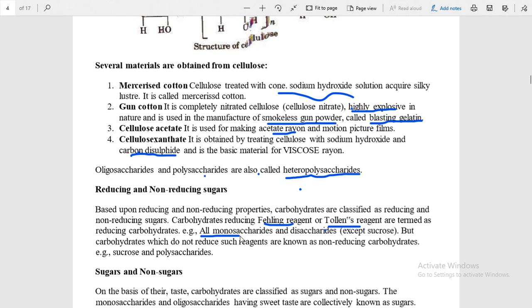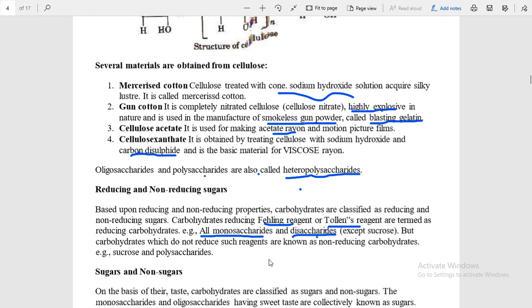Okay, and disaccharides: lactose, maltose. Except sucrose, all disaccharides are reducing sugars. Once again, all monosaccharides are reducing, but fructose cannot reduce, it has a ketone group. All disaccharides except sucrose, because sucrose has two units where the aldehyde group is not free.